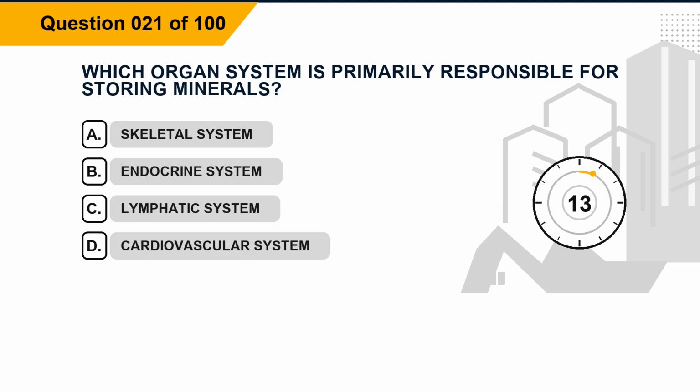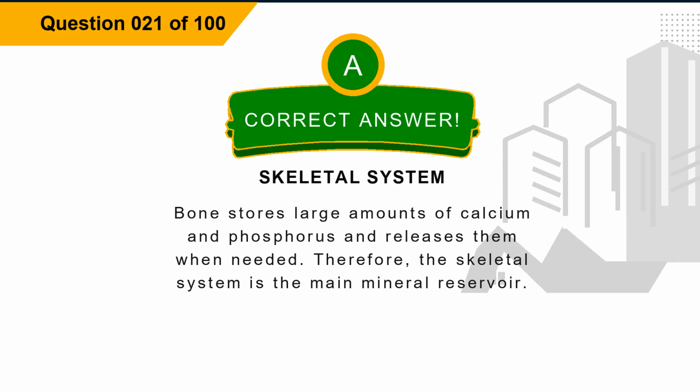Question 21. Which organ system is primarily responsible for storing minerals? Option A, skeletal system. Option B, endocrine system. Option C, lymphatic system. Option D, cardiovascular system. The correct answer is option A, skeletal system. Explanation. Bone stores large amounts of calcium and phosphorus and releases them when needed. Therefore, the skeletal system is the main mineral reservoir.